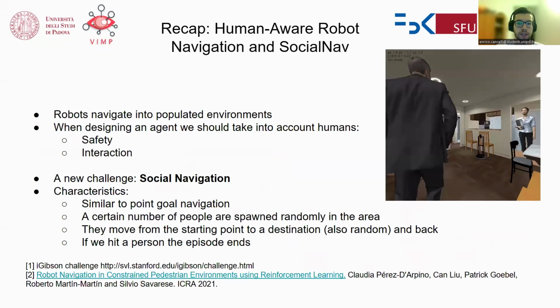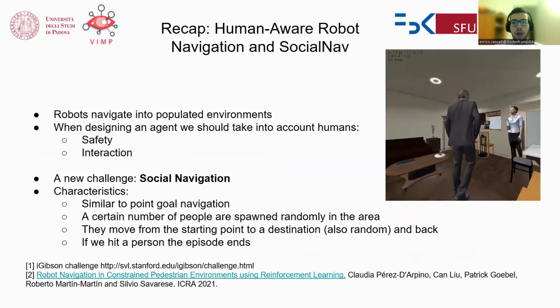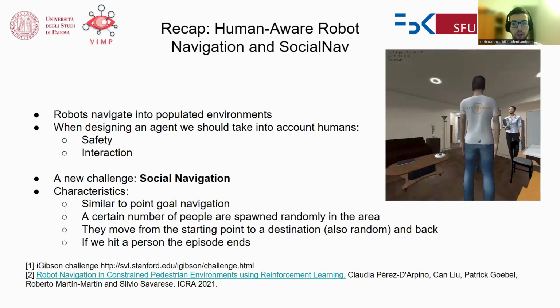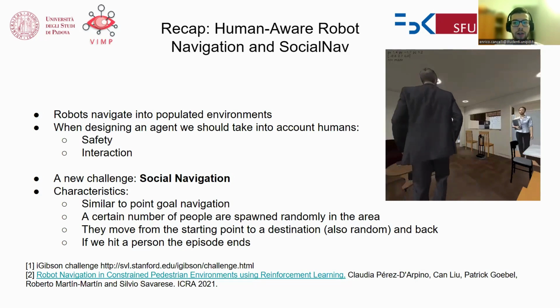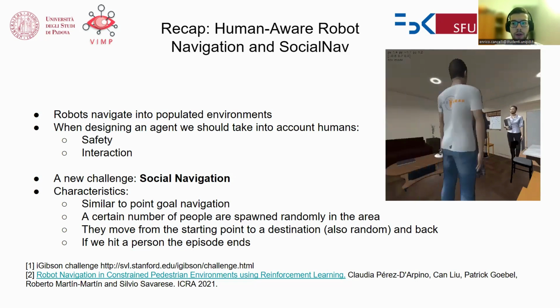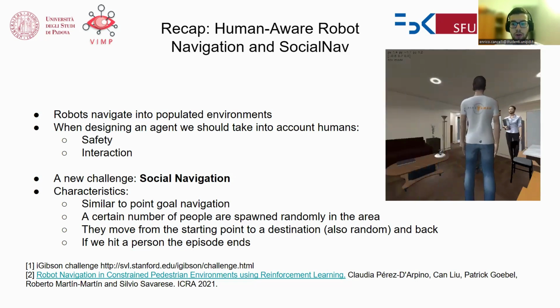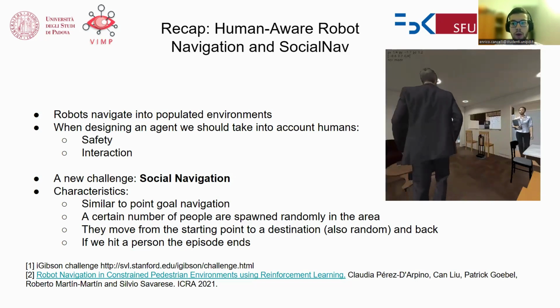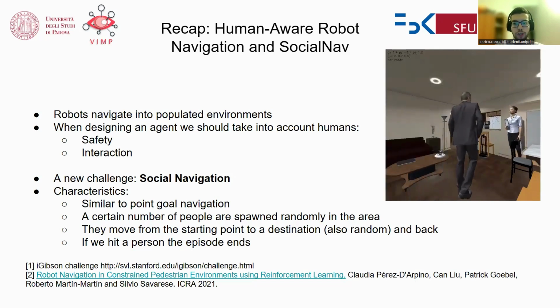However, most of these tasks do not deal in any way with dynamic scenes, and they do not account for human presence. However, a new challenge, together with a new task called social navigation, has been proposed. In this task, we do not only have to reach a point in space, like point-goal navigation, but we also have to avoid collision with humans, like you see in the image on the right.